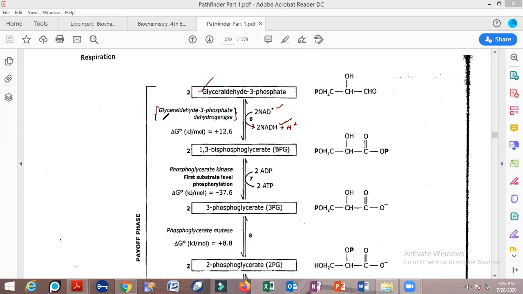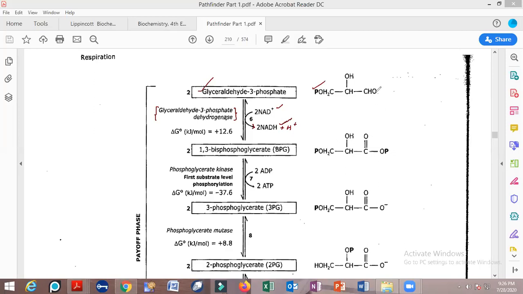Now let us look at the active site of this enzyme, glyceraldehyde 3-phosphate dehydrogenase. Now see, as I have told you in my last lecture, if there is a dehydrogenation reaction taking place, hydrogen has been removed, then what is going to happen? This substrate molecule is going to be oxidized. If this substrate molecule is oxidized, alteration in the functional group is going to take place. Where is the alteration in the functional group taking place?